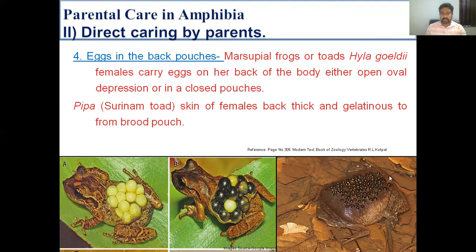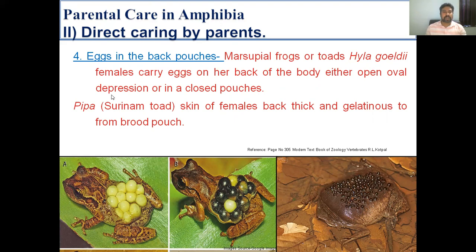Very interesting parental care is shown by the Suriname toad, Pipa, where the back of the female becomes soft and gelatinous, and the male presses the fertilized eggs onto it. Development takes place inside this back pouch, which acts like a brood pouch. Metamorphosis also occurs inside the brood pouch, and the toad comes out directly from it.